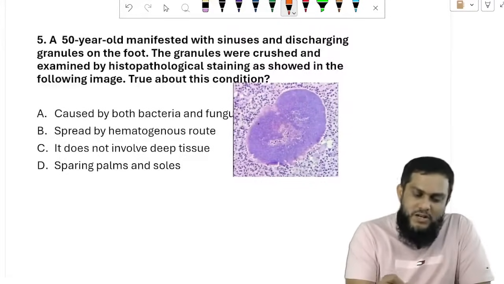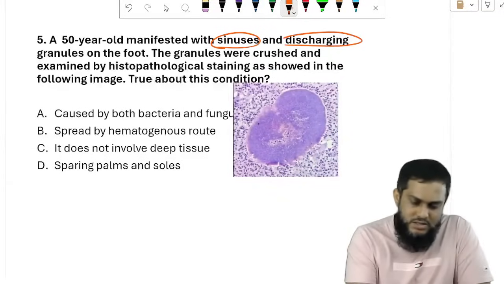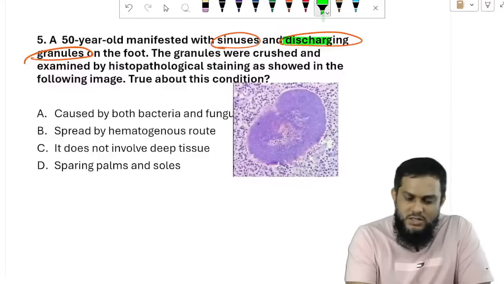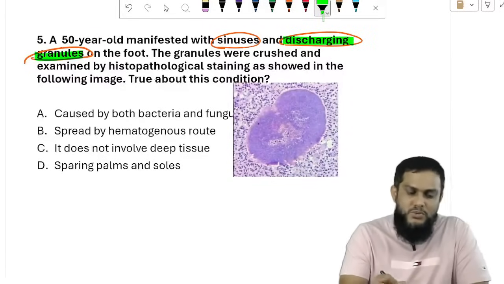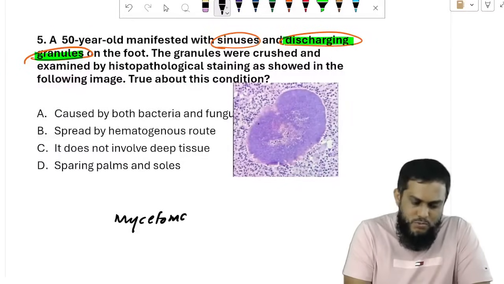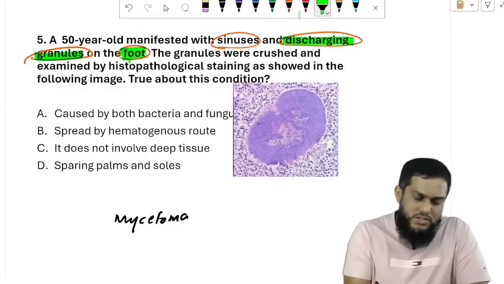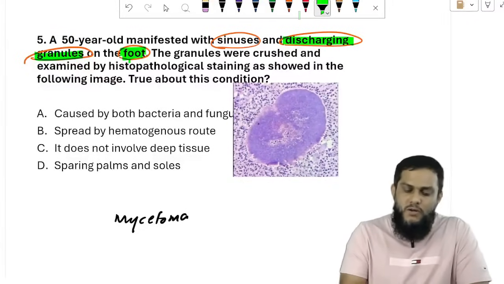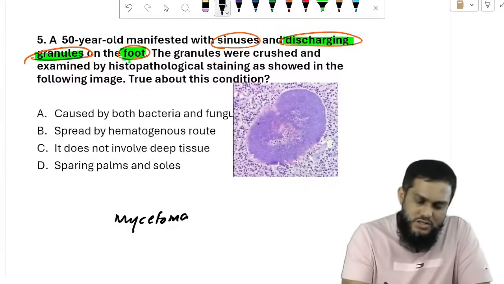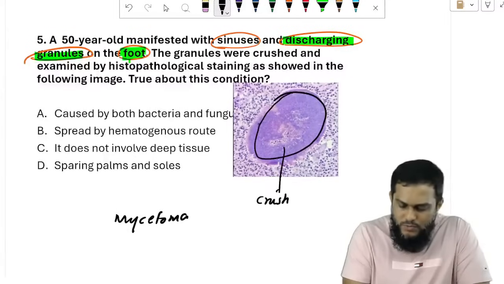A 50-year-old manifested with sinuses and discharging granules. When you see discharging granules, diagnose it as mycetoma, that too on the foot. The granules were crushed and examined by histopathological examination as shown in the following image. What is this you are seeing? This is a crushed granule.